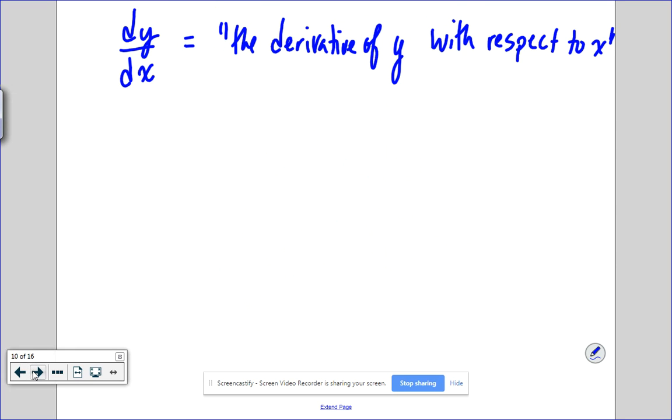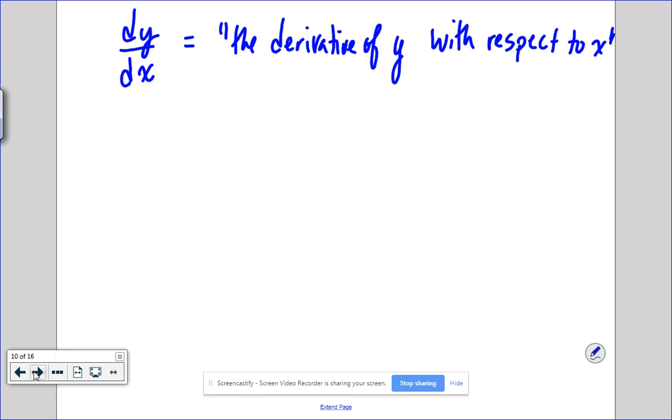I can talk about this quickly too. dy dx stands for the derivative of y with respect to x. So if it's dy over dt, it's the derivative of y with respect to time. When Mr. Drowley taught you derivatives with acceleration and velocity, you were doing dy over dt, the derivative of y with respect to time.